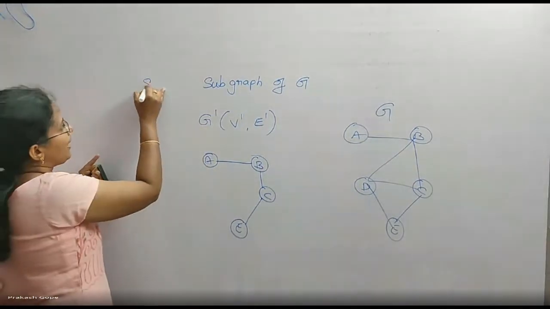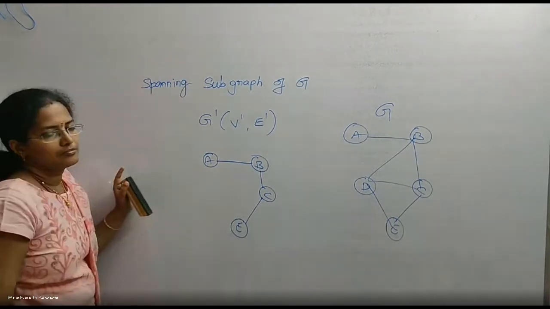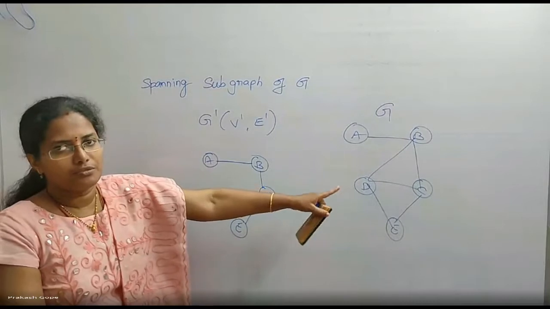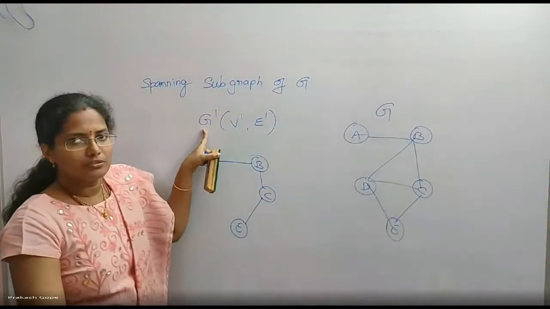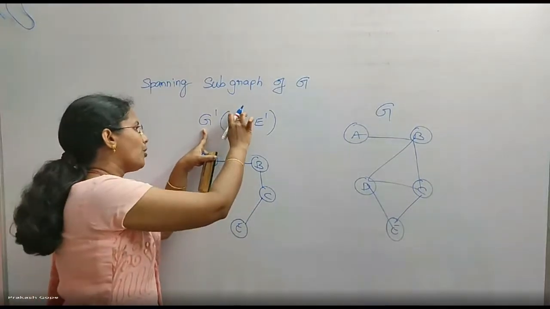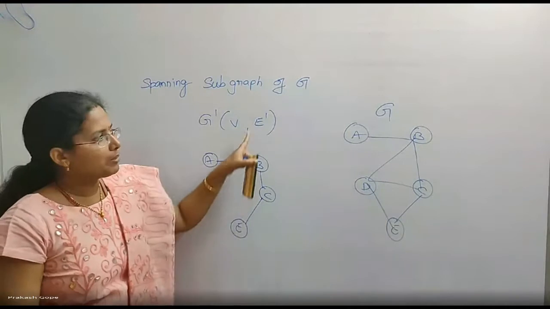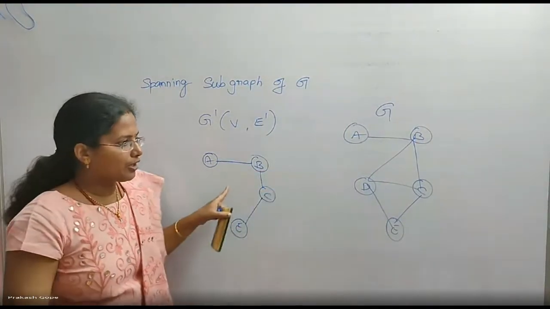What is a spanning subgraph? Spanning subgraph of original graph G. So it is a subgraph, no doubt. But I want to pick up all the vertices. All the vertices from the original graph. But subset of edges. I need to definitely pick up all the vertices.